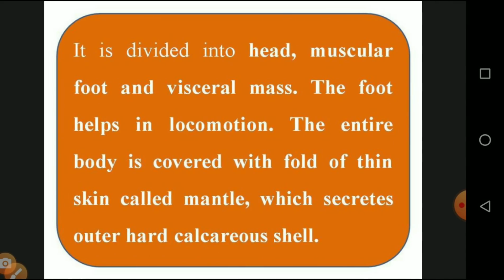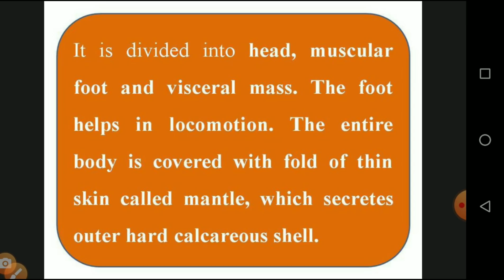And it is divided into head, muscular foot, and visceral mass. So the head, we know very well, has the presence of two antennae. The muscular foot has no legs, only soft muscles, and the visceral mass is the presence of a mass of tissue. The foot helps in locomotion.